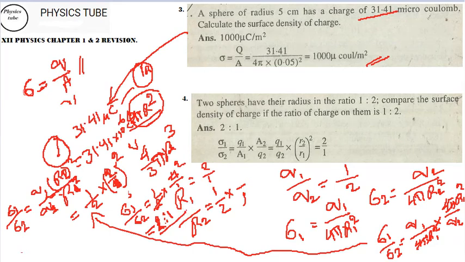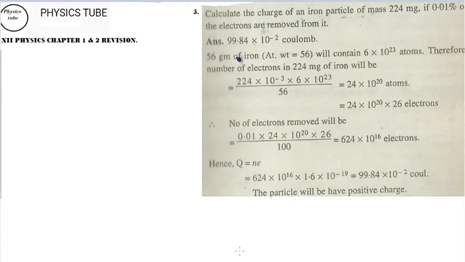Now another type of problem which is a bit complicated, you have to handle it carefully. One sum is enough to make you strong. I have taken a solution because I must make you understand this question. This type of question also helps you in chemistry. Listen very carefully. Calculate the charge of an iron particle of mass 224 milligram. So an iron particle of 224 milligram is given to you.